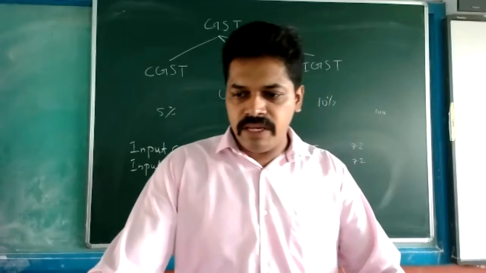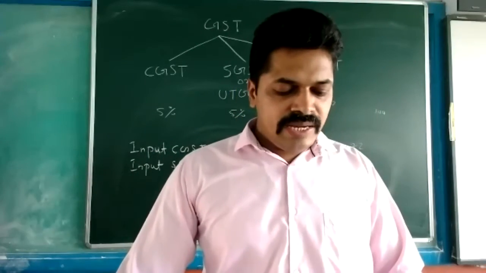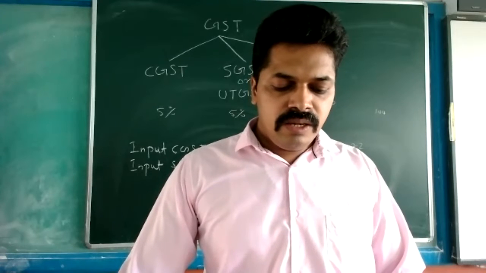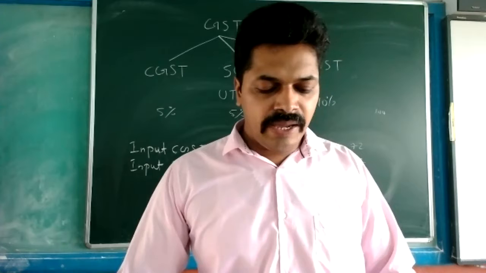Before the debit aspect, there is no need of writing "to". So the answer is: advertisement account debit, input CGST debit, input SGST debit, to bank.